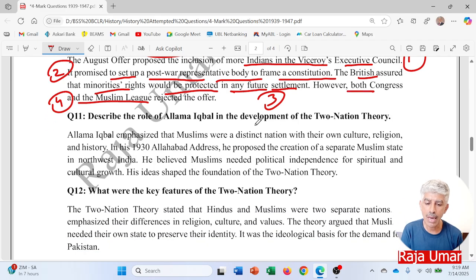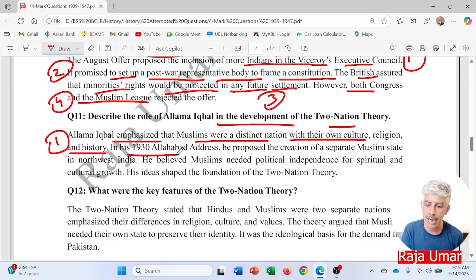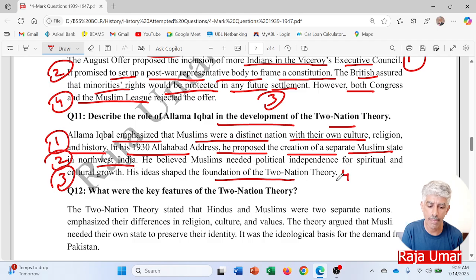Describe the role of Allama Iqbal in the development of two-nation theory. Allama Iqbal emphasized that Muslims were a distinct nation with their own culture, religion, and history. Point number one. In his 1930s Allahabad address, he proposed the creation of a separate Muslim state in the northwestern India. Point number two. He believed Muslims needed political independence for spiritual and cultural growth. Point number three, his ideas shaped the foundation of two-nation theory. Point number four.